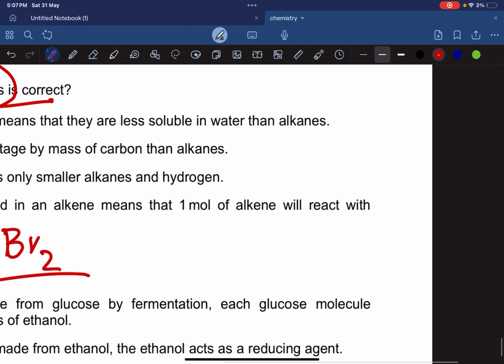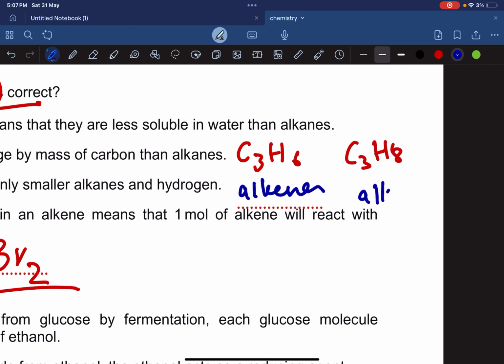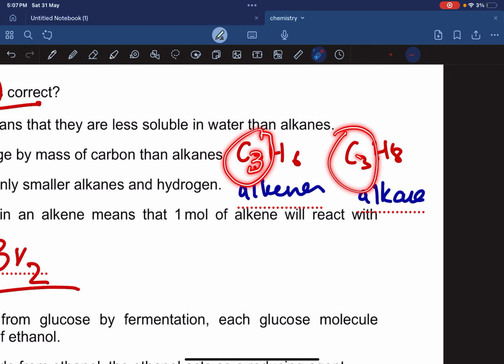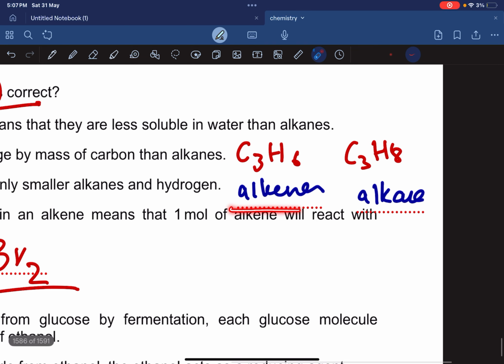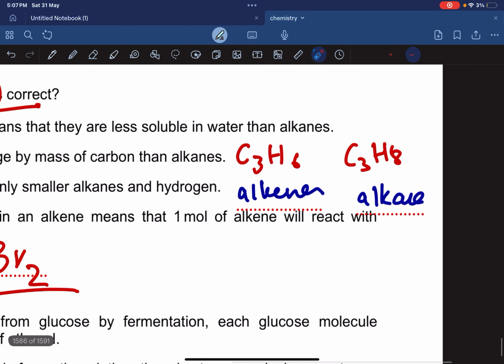Why? Because look, for example, you have C3H6, that's characterized as an alkene. And then you have C3H8. What is that? That is an alkane, which has a lower percentage by mass of carbon. You might think that both have equal percentage by mass of carbon because both have 3 carbons, but that's incorrect. Alkenes have higher percentage by mass of carbon. Percentage by mass means that you consider the total mass, and above that you put the mass of the substance you're looking for. What basically is happening over here is that in H6 you have less hydrogen, so it's a comparison between hydrogen and carbon. Over here you have more hydrogens.